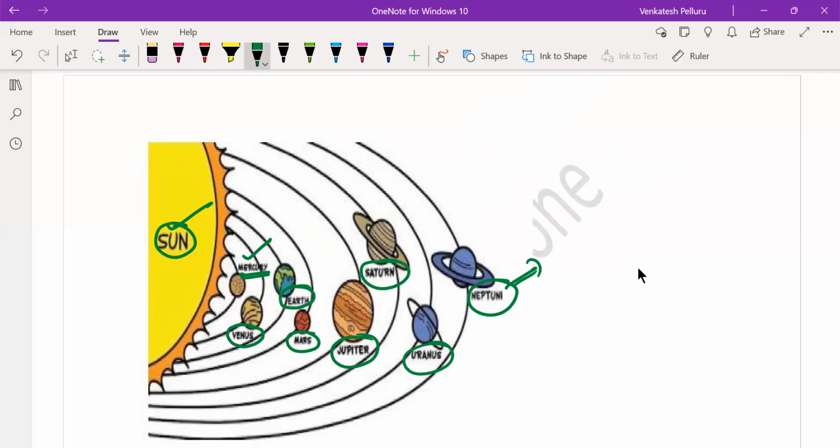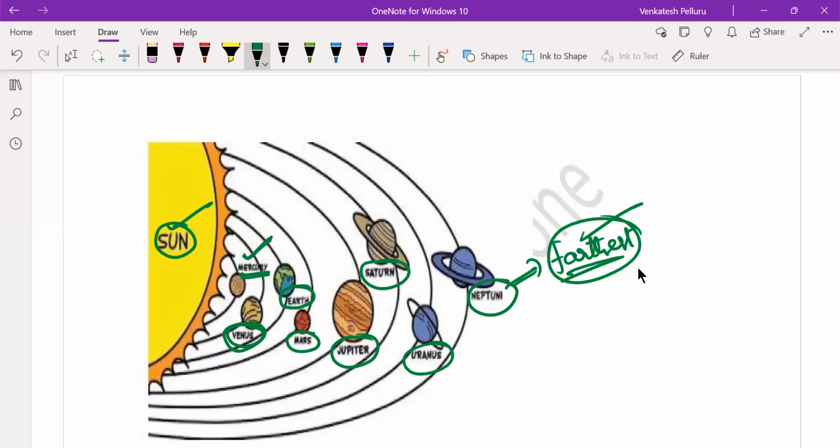So when you face a question in the exam like which of the following planets is the farthest planet from the sun, farthest means it has the most distance between the sun and the planets of the solar system. The farthest planet from the sun is Neptune, whereas the closest planet is Mercury. But for the above question, the answer is Venus, because Mercury is not mentioned among the given options.